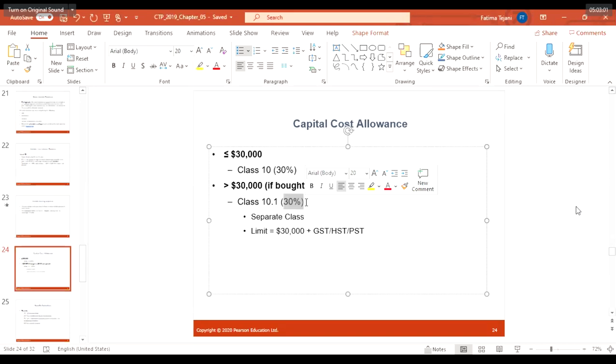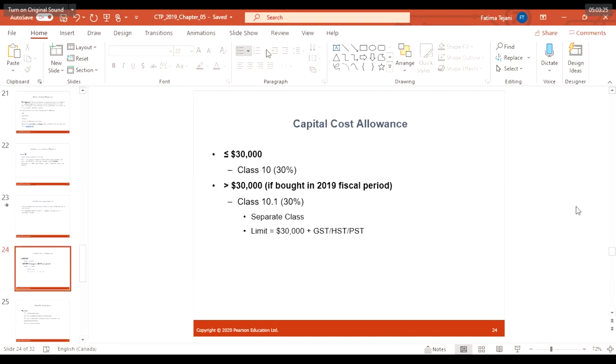Because of the GST and HST, use the GST rate of 5% and the appropriate PST. If your province is a participating province, use the appropriate HST. Class 10 also includes motor vehicles as well as some passenger vehicles, so you need to identify which class a vehicle falls in. Okay. Now there's an example given.